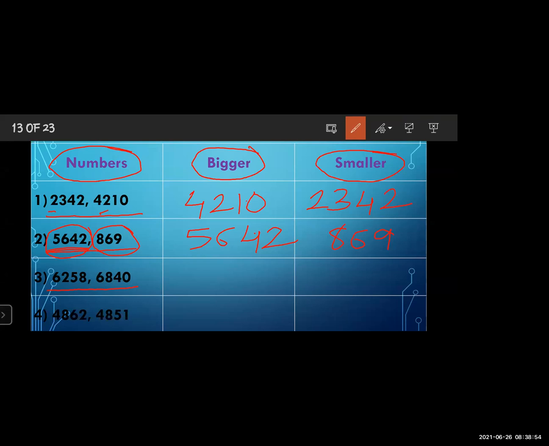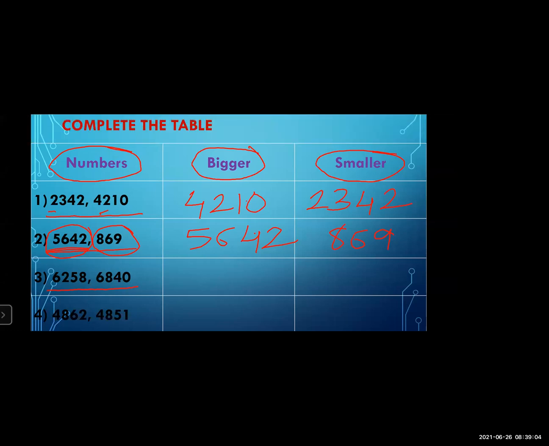Okay. Now, in the first number, which digit is on the higher place? 6. Very good. And in the second number, which digit is on the higher place? 6. Means both numbers have the same digit on the higher place. That time what you have to see? You have to see the next place. Very good.